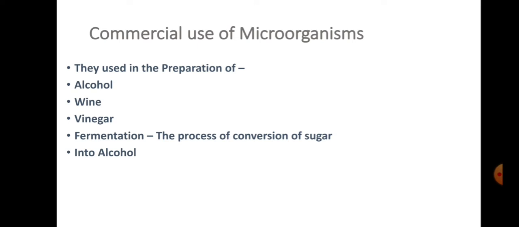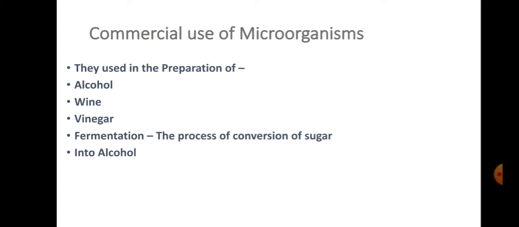Microorganisms are used for the large scale production of alcohol, wine, vinegar. For this purpose, yeast is grown on natural sugars present in grains like barley, wheat, rice, crushed fruit juices, etc. So they are first producing the yeast.